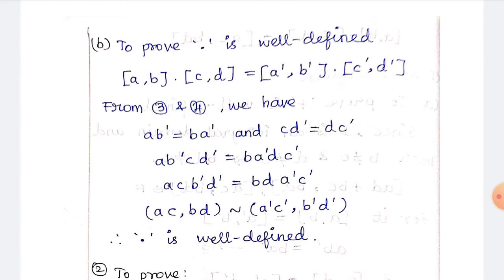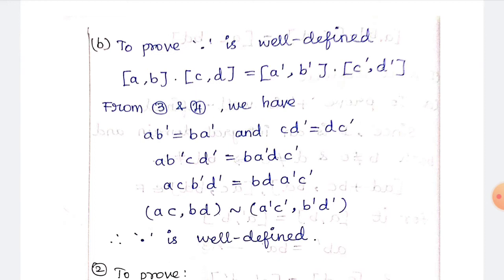So here you have to write a b, c d, a b dash, c d dash is equal to, that is you have to multiply the right hand side part as well as the left hand side part. Then a b dash into c d dash is equal to b a dash into d c dash. So a c b dash d dash is equal to b d into a dash d dash. So using this we have to write like this, because AD is equal to BC means we can say (A, B) is equivalent to (C, D).